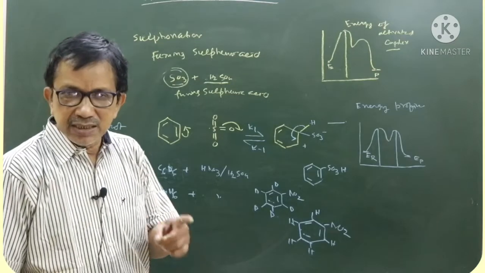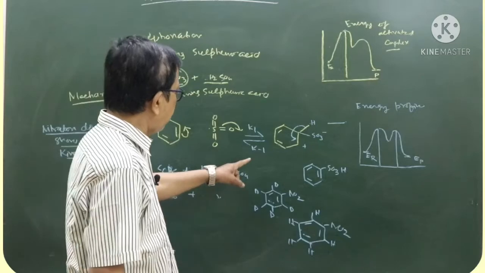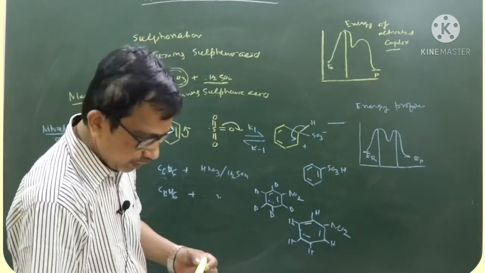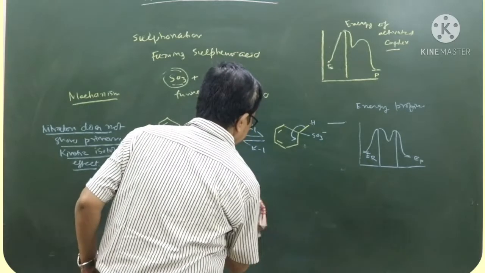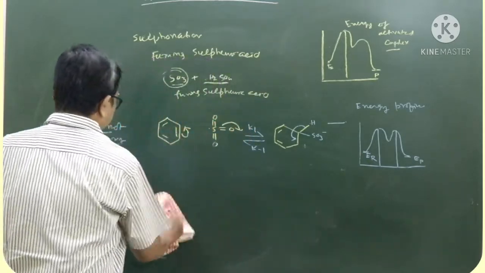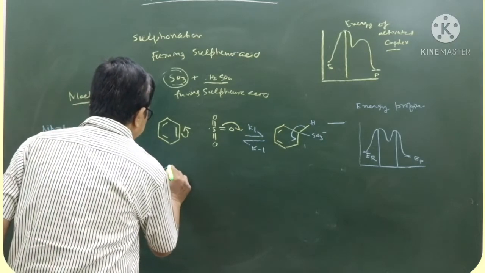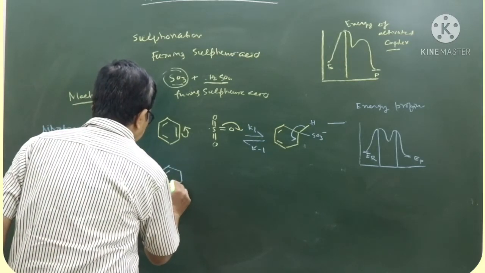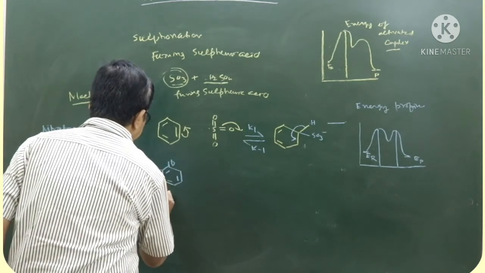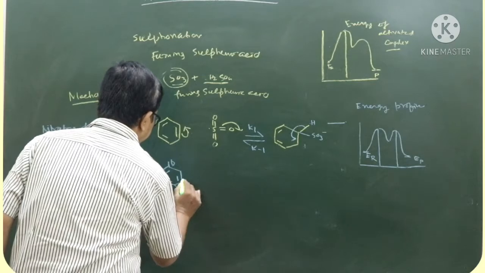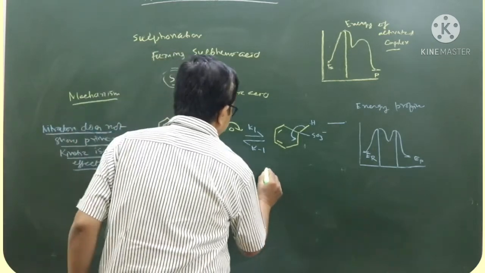But student, this is not for sulfonation. What happened? In this case, for sulfonation, if you replace H by D, what happened? Suppose all of them are D. In this case, what happened?